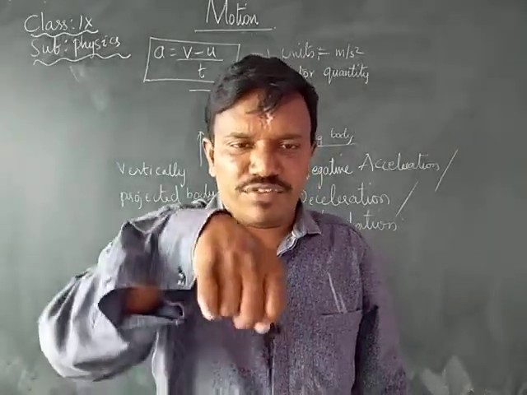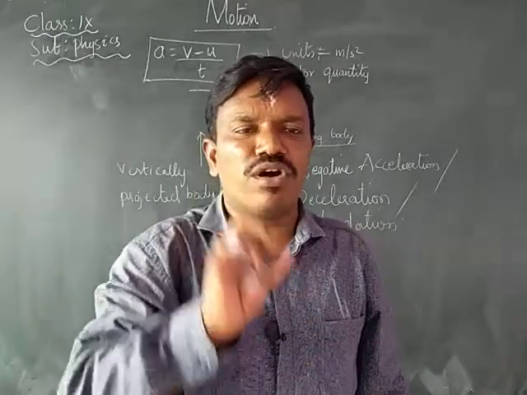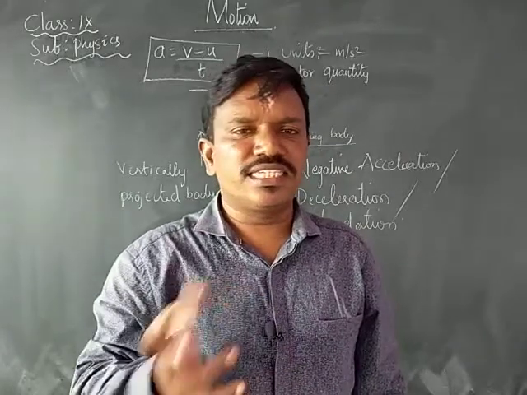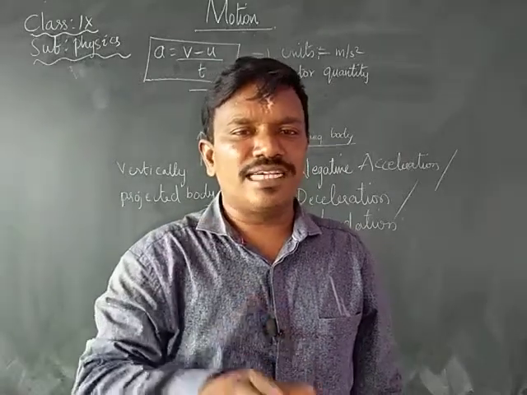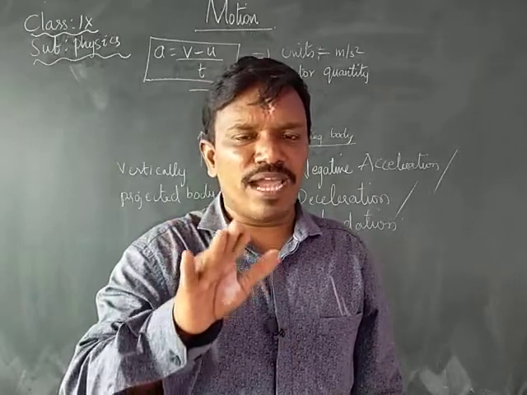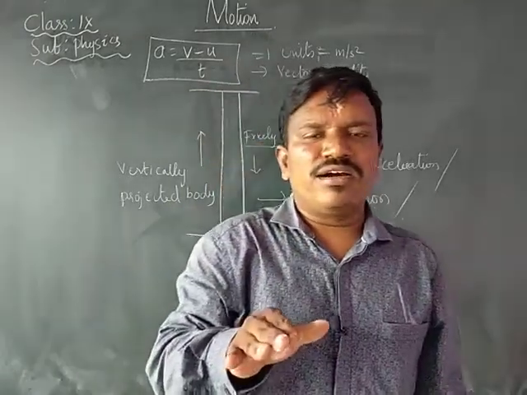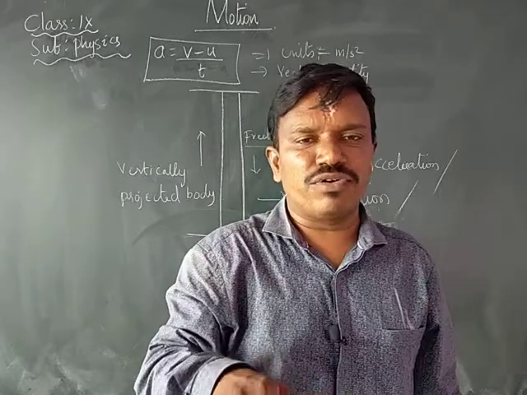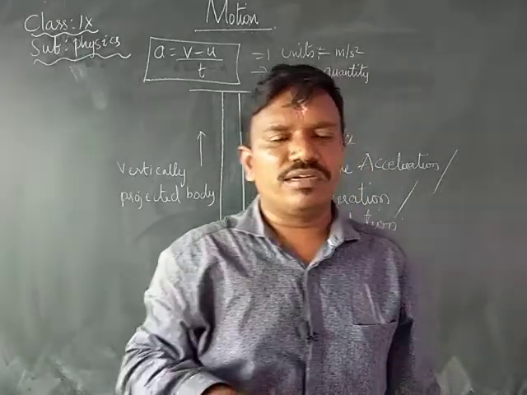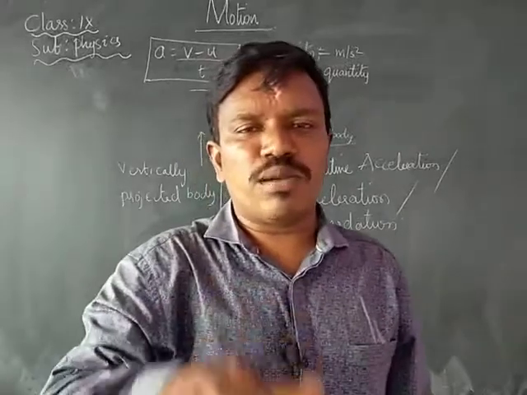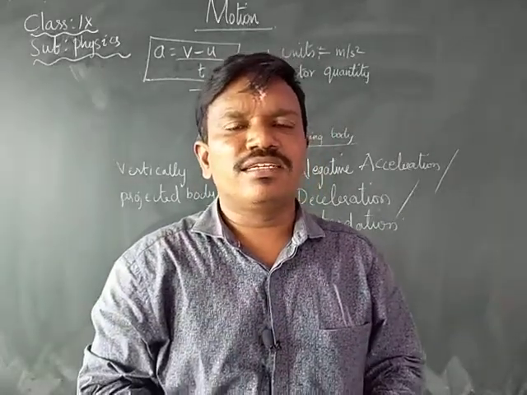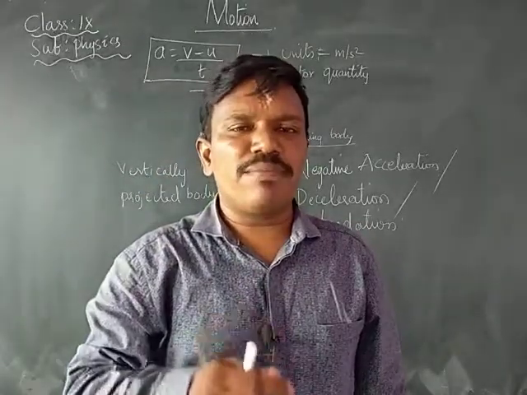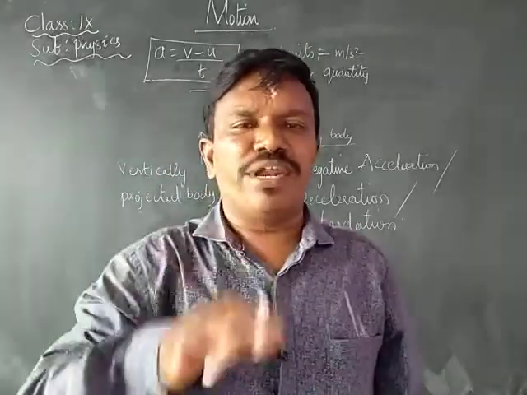If you press the accelerator more and more, then it will be moving very fast. For four-wheelers, the accelerator is just below the foot of the right leg. Whenever you press it more and more, the vehicle will be moving very fast.